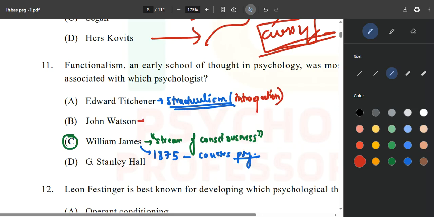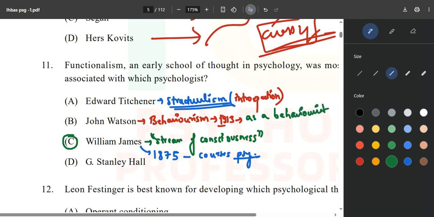Then we have John Watson. Why do we have him? Because he is associated with the school of behaviorism, which officially started in 1913 when he published a manifesto called Psychology as the Behaviorist Views It. If they ask you a question on chronology, you will be able to answer that as well.